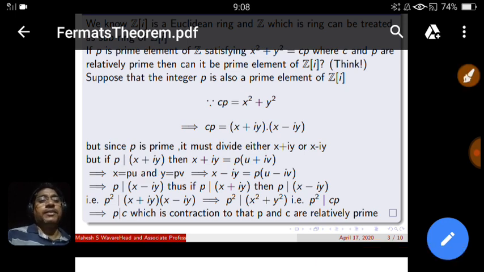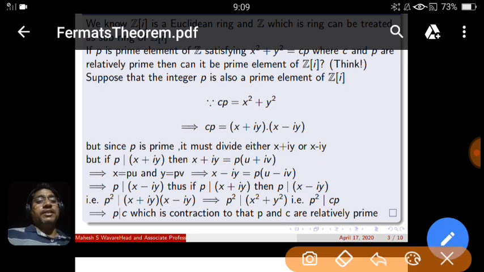Then by equality of two numbers in Z[i], the real part of this side is x and that side real part is p into u, and the imaginary part of one side is y and the right hand side is p into v. So x equals pu, y equals pv, which implies x minus iy is p into (u minus iv). What does it imply? p also divides x minus iy. So you have verified that if p divides x plus iy, then p has to divide x minus iy. Means p divides both x plus iy as well as x minus iy.